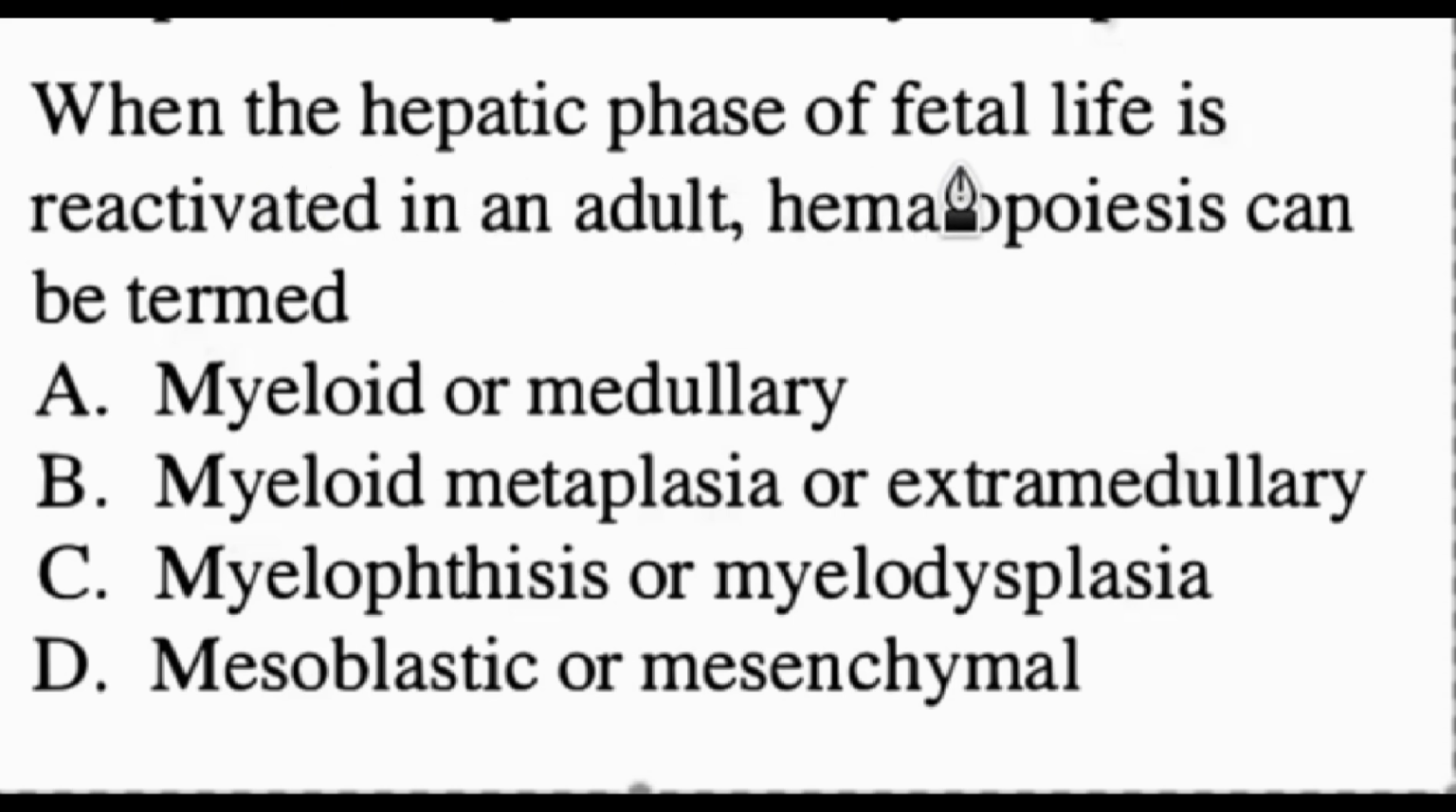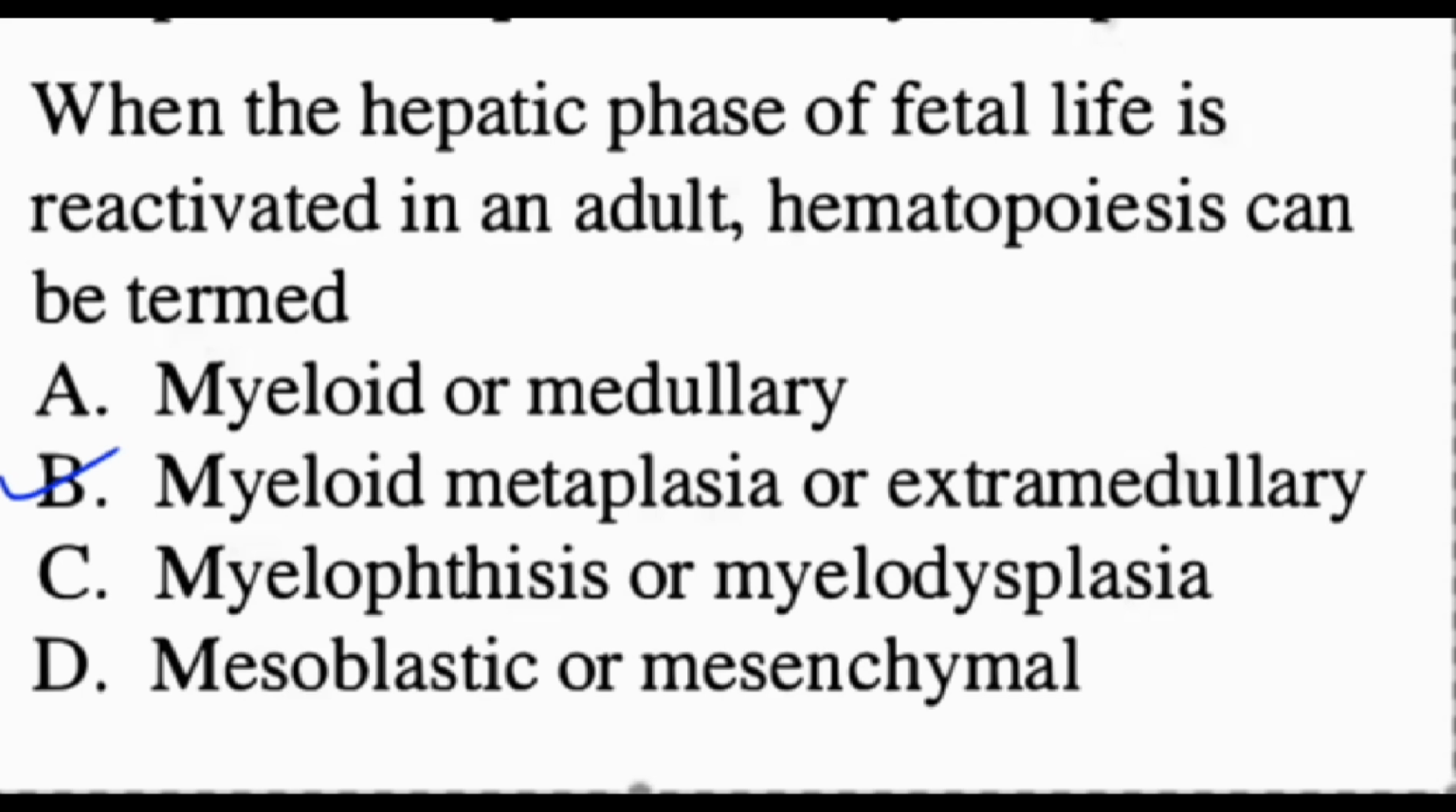When the hepatic phase of fetal life is reactivated in the adult, hemopoiesis can be termed: A. Myeloid or medullary. B. Myeloid metaplasia or extramedullary. C. Myelophthisis and myelodysplasia. D. Mesoblastic and mesenchymal. The answer is B. Myeloid metaplasia or extramedullary.